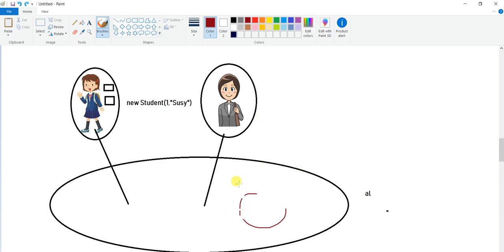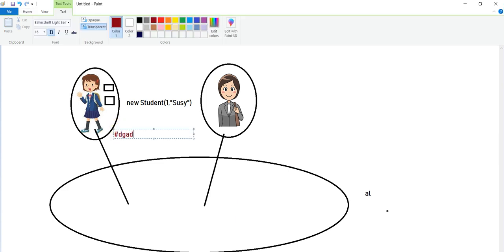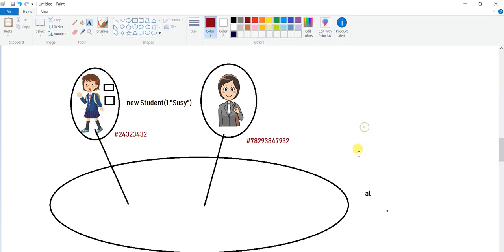It will print the hash code, because each object has some hash code which uniquely identifies that object. So this hash code will be printed.